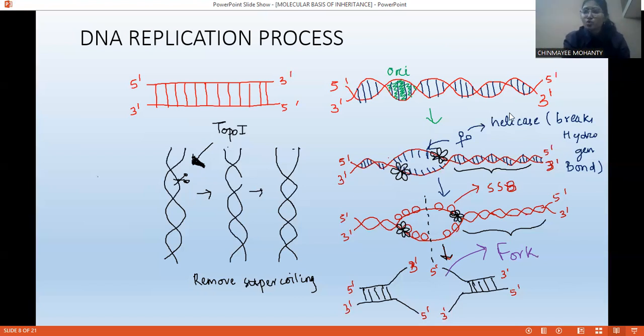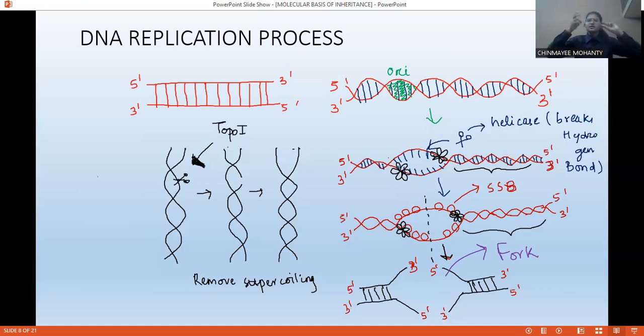So helicase is the one which is responsible for breaking the hydrogen bond. And we need a helicase loader. Helicase cannot get loaded to that particular site of its own. So we need a helicase loader to load that helicase enzyme onto that particular site. What site am I talking about? ORI, origin of replication.